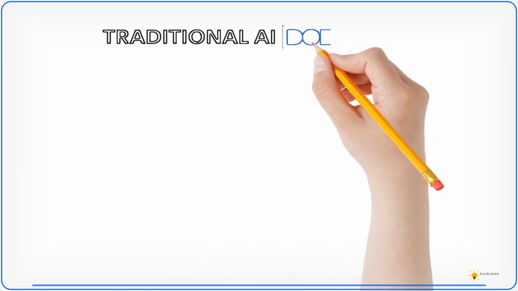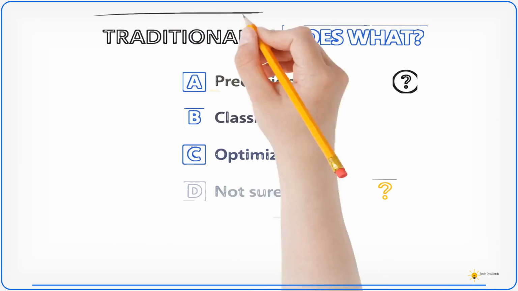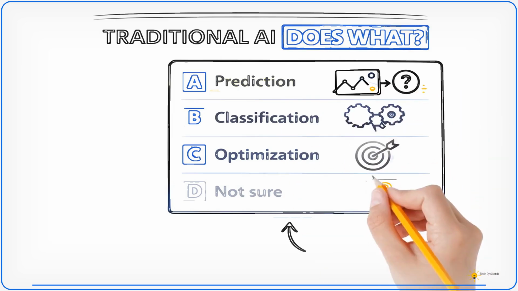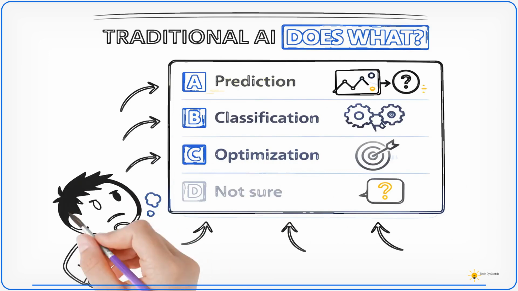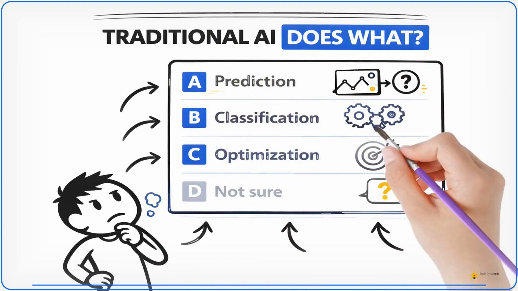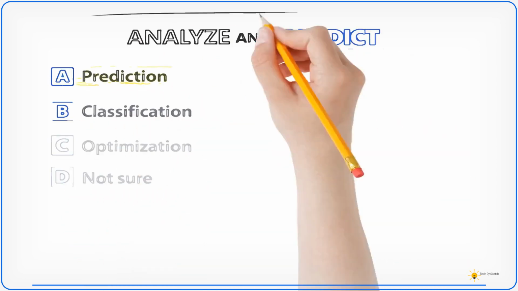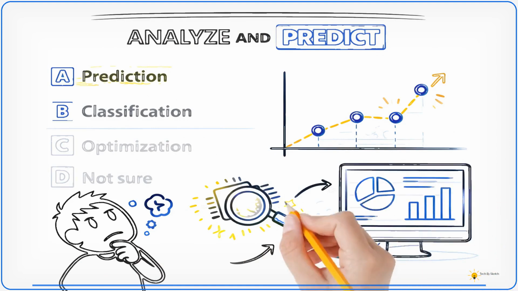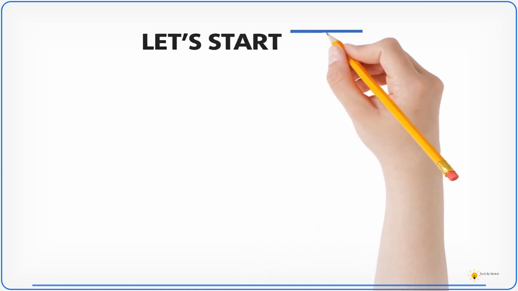Next question. What does traditional AI mostly do? Is it A, prediction, B, classification, C, optimization, or D, not sure? Pause the video if you need more time to think. The correct answer is option A. Traditional AI focuses on analyzing and predicting data patterns. It does not generate new outputs. Great job if you got those right.